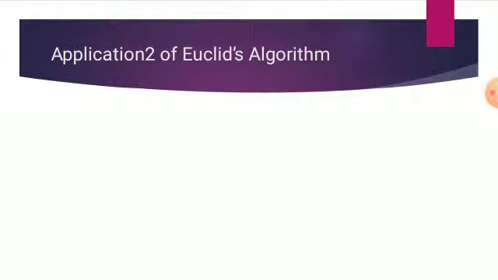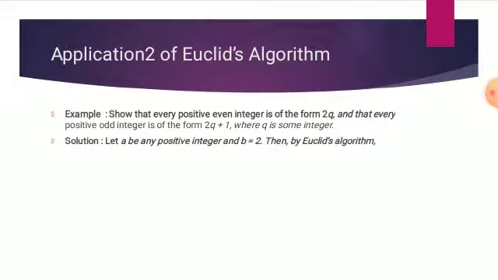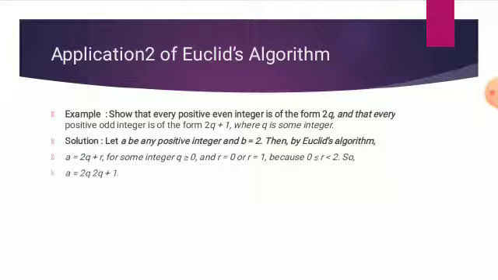Application 2 of Euclid's algorithm. Example: show that every positive even integer is of the form 2q and that every positive odd integer is of the form 2q plus 1, where q is some integer. Solution: let a be any positive integer and b is equal to 2. Then by Euclid algorithm, a is equal to bq plus r, that means 2q plus r, for some q greater than or equal to 0, and r equals 0 or 1, because r is greater than or equal to 0 and less than 2. So a is equal to 2q or 2q plus 1.